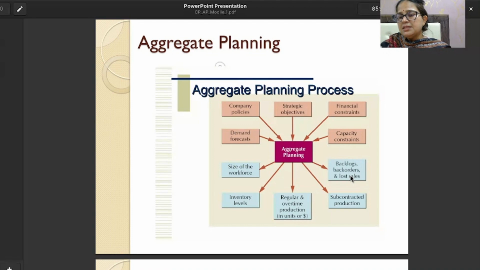So these two are very different. But when we have a proper aggregate planning, we are able to handle this type of situation.